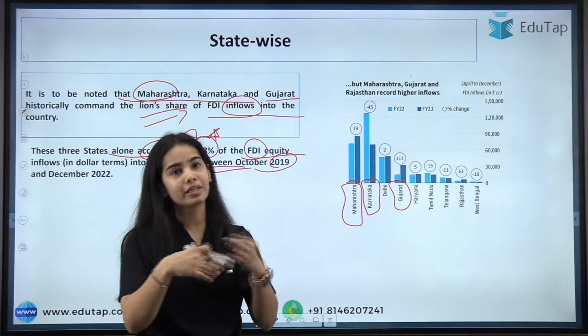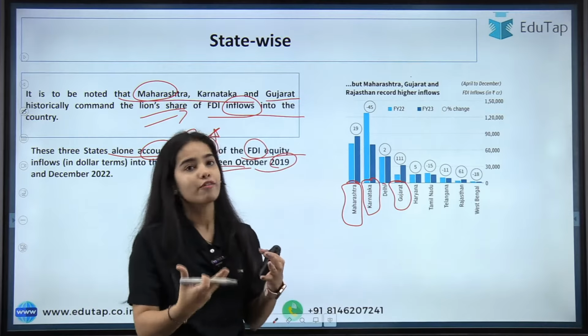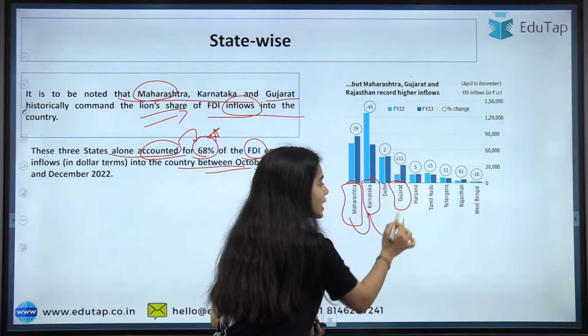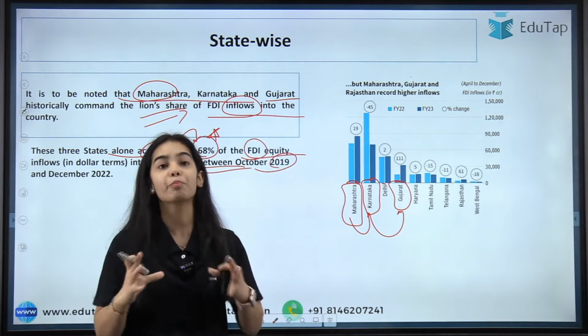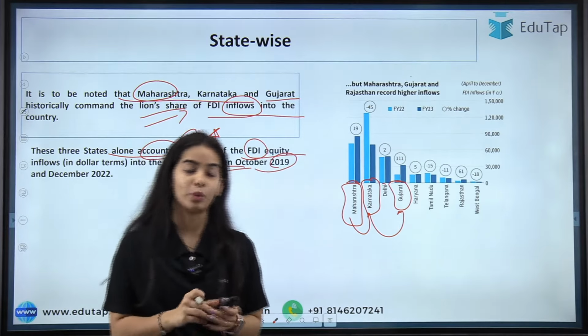Delhi, usually it does not fluctuate much. The inflows in Delhi usually do not fluctuate much, and that's why these 3 are the states that are given the most importance, because here there is the attraction of the FDI inflows that happen, okay.